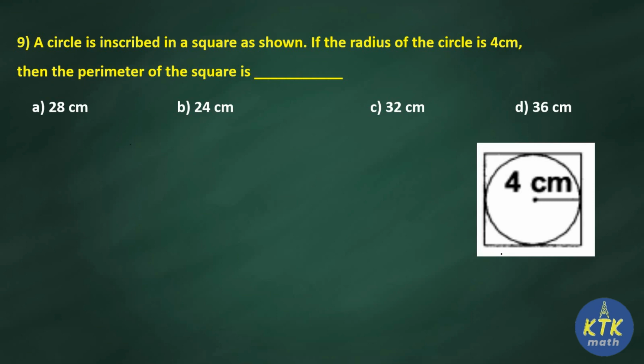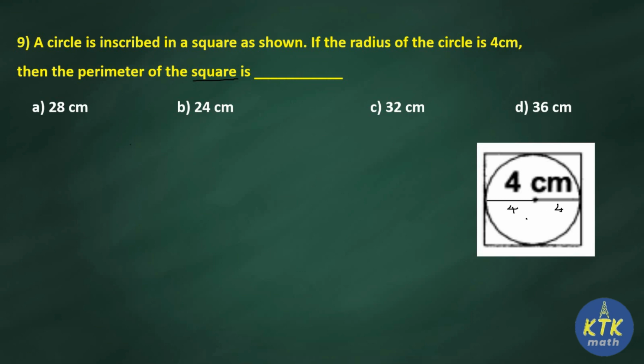You just look at the diagram. We are not going to do anything with the perimeter of circle now. We need to find perimeter of square only. Now just observe the diagram. The radius is given as 4 centimeter. Then what about its diameter? Diameter will be 8 because we know that 2 times radius is diameter.